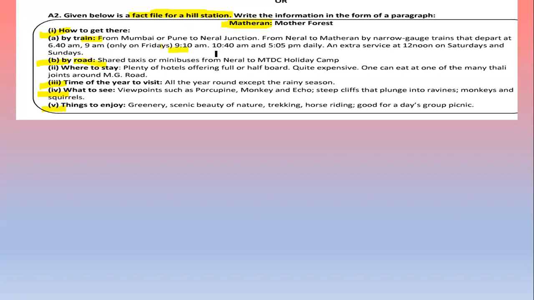So the train timing and station name is given. Where to stay, what is there to stay, there are hotels. Time of the year to visit, around the year you can visit, whole year except rainy season. What to see, what you can see there. There are many viewpoints, names are given, and also there are different animals you can see there. Things to enjoy, what you will get to see there, enjoy greenery, beauty of the scene, trekking, horse riding, many more. Now we will convert this information into paragraph format.